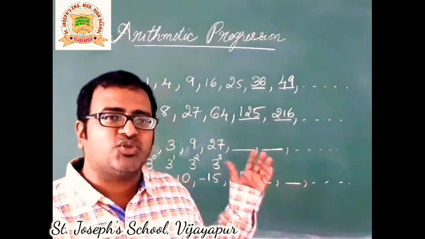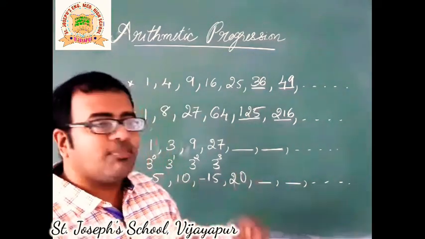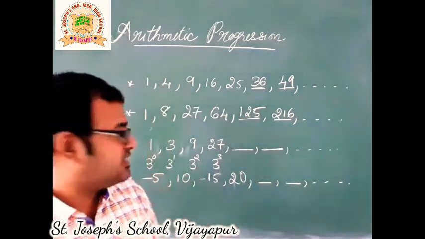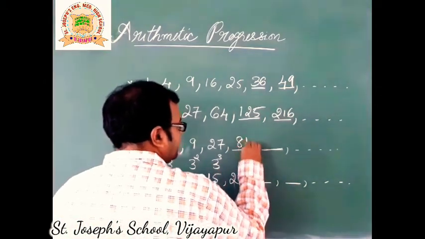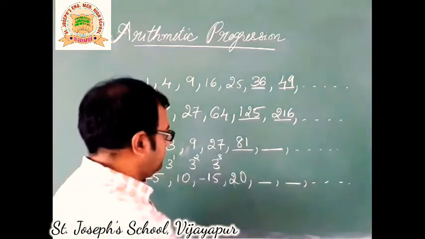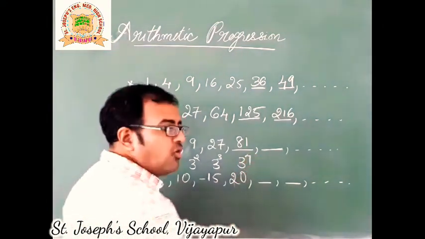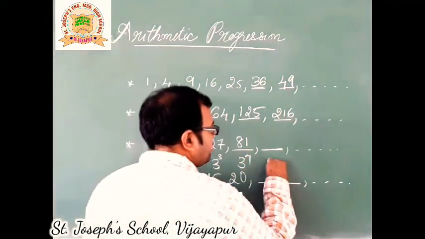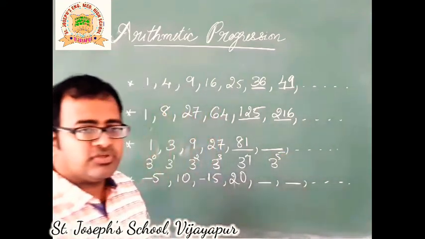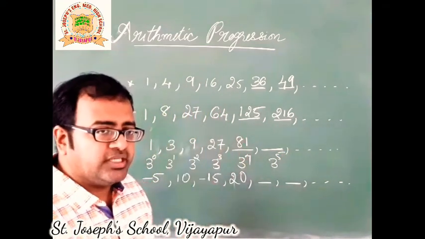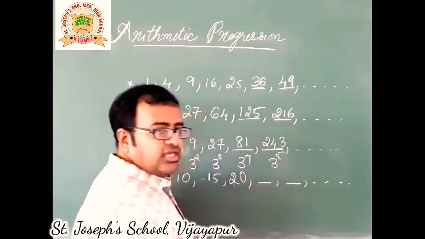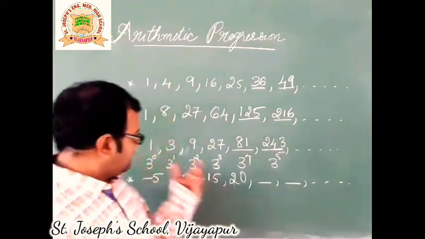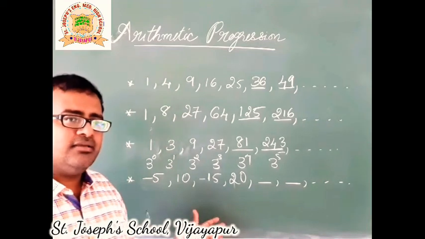That is 3 raised to the power 4 and 3 raised to the power 5. Which is 3 raised to the power 4 is 81. That is 3 raised to the power 4. Then comes 3 raised to the power 5, which is 81 into 3, 243. There you go.